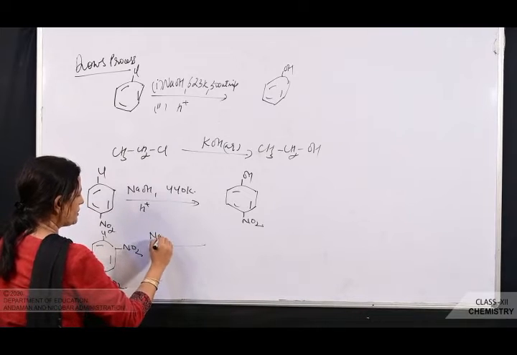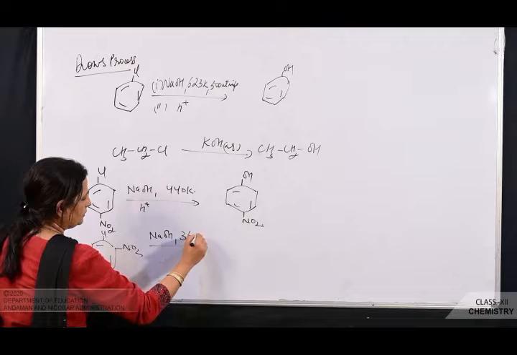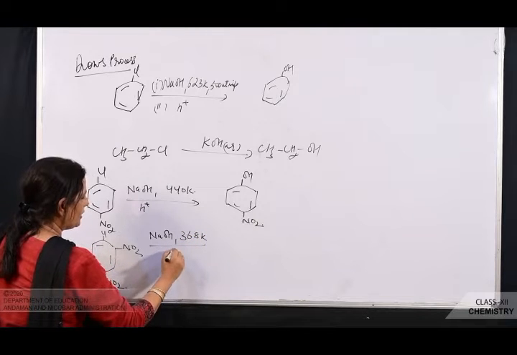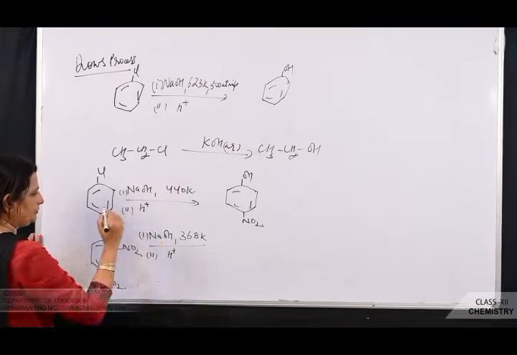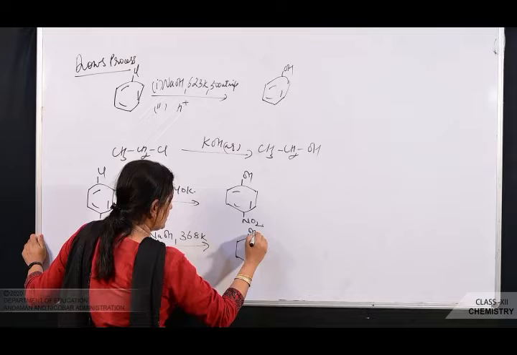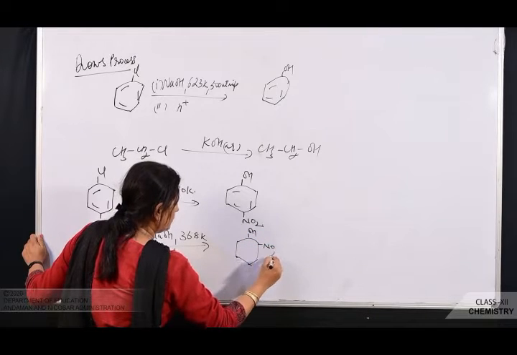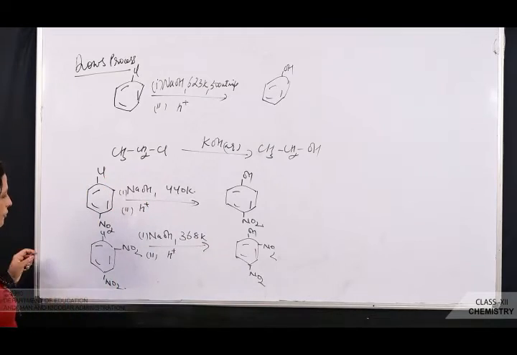This again I'm going to treat with NaOH. Here the temperature required is 368 Kelvin, followed by acidification. So the product formed is OH with NO2, NO2. It is 2,4-dinitrophenol.